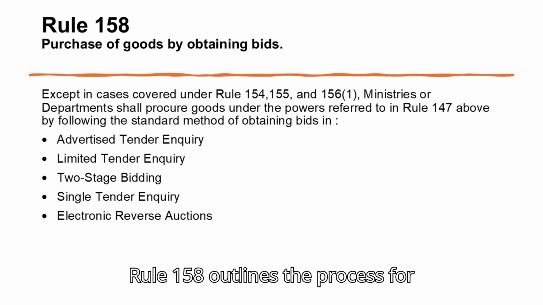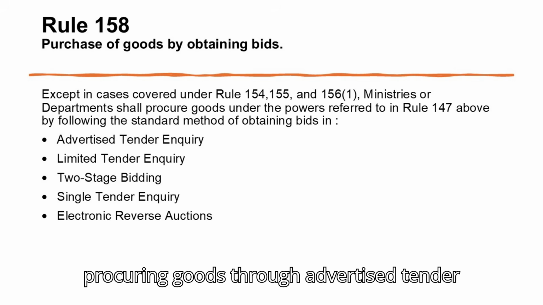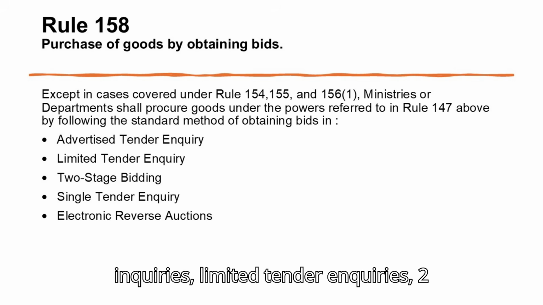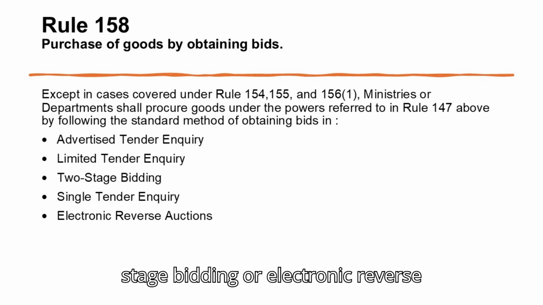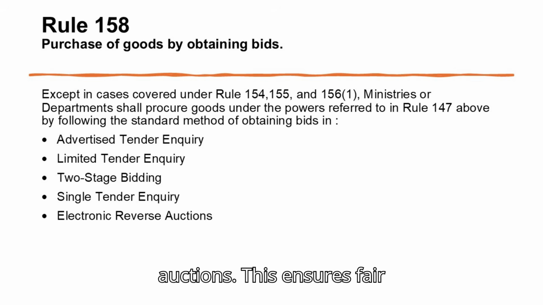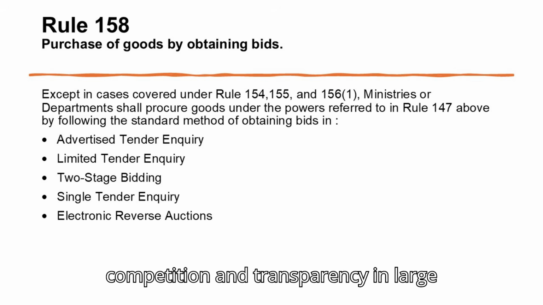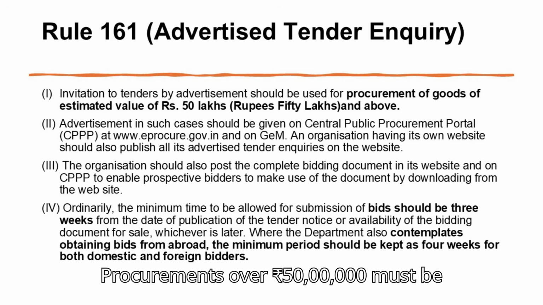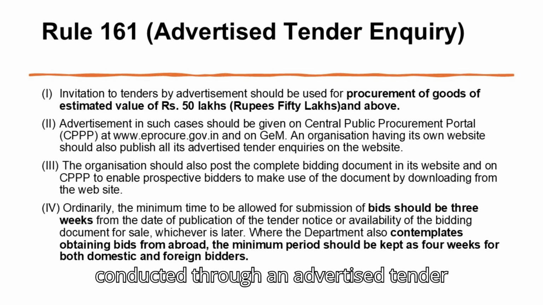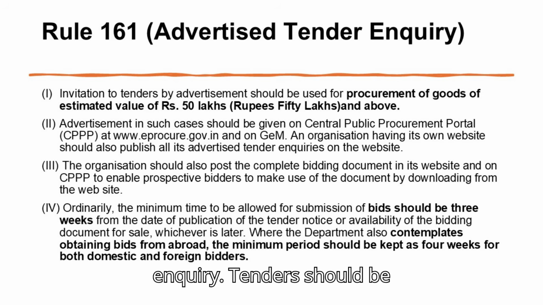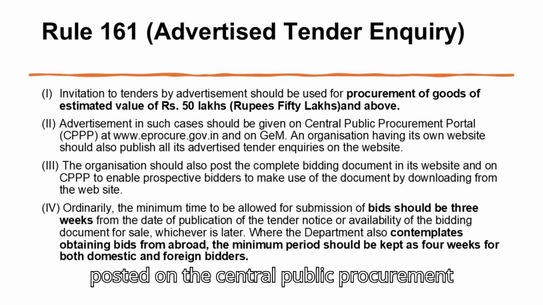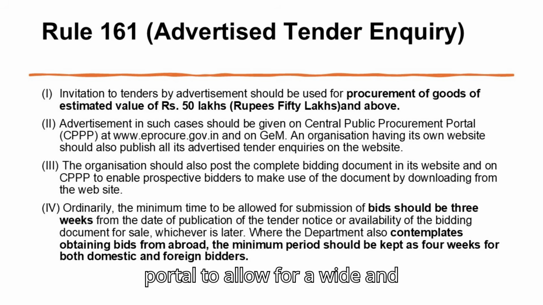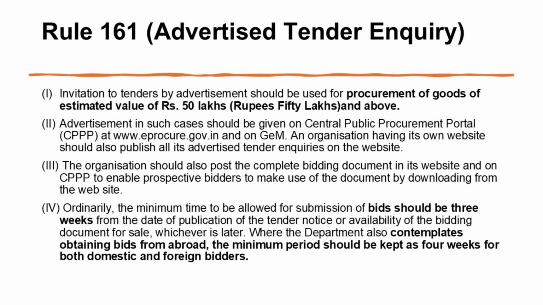Rule 158 outlines the process for procuring goods through advertised tender inquiries, limited tender inquiries, two-stage bidding, or electronic reverse auctions. This ensures fair competition and transparency in large-value purchases. Procurements over 50 lakh rupees must be conducted through an advertised tender inquiry. Tenders should be posted on the Central Public Procurement Portal to allow for a wide and transparent bidding process.